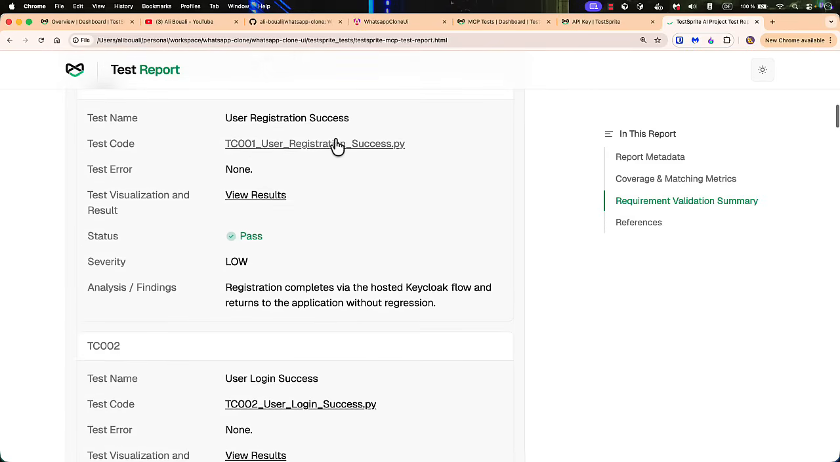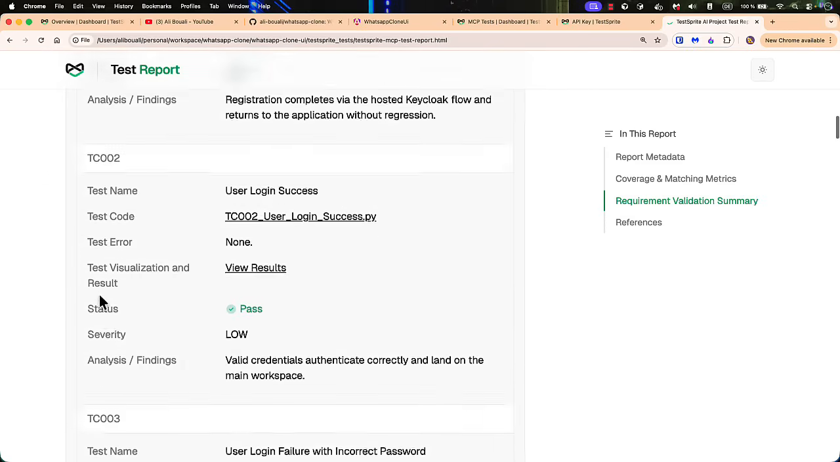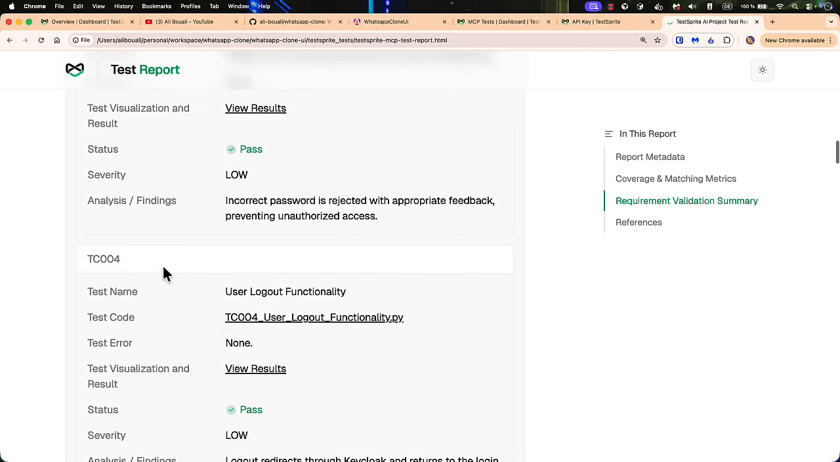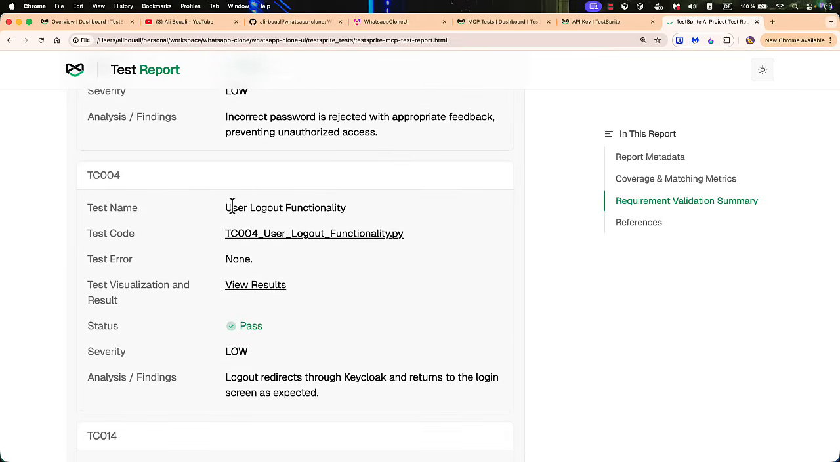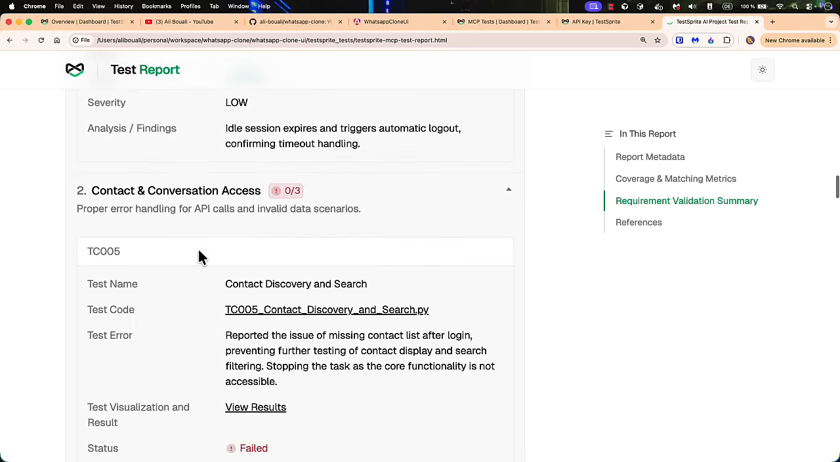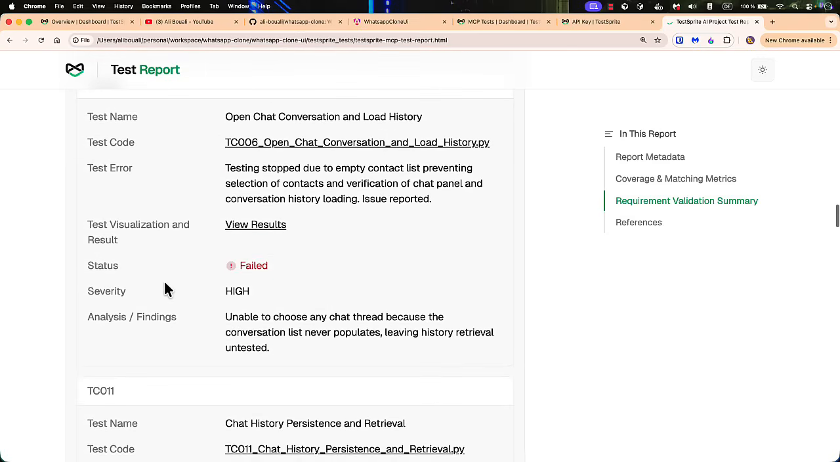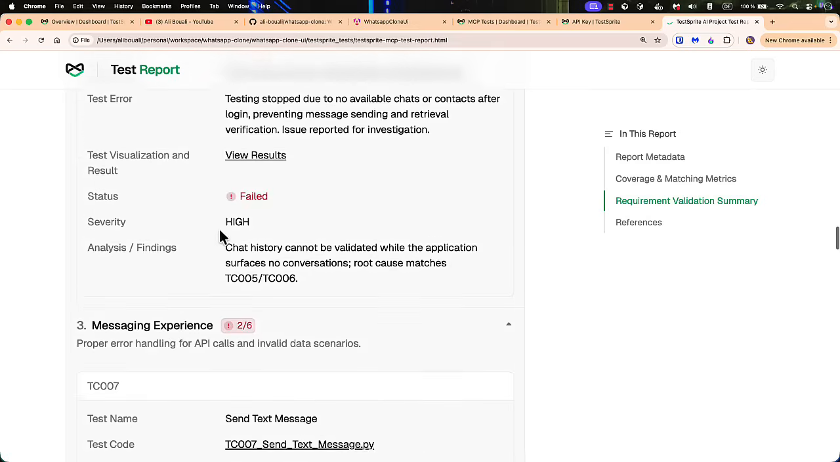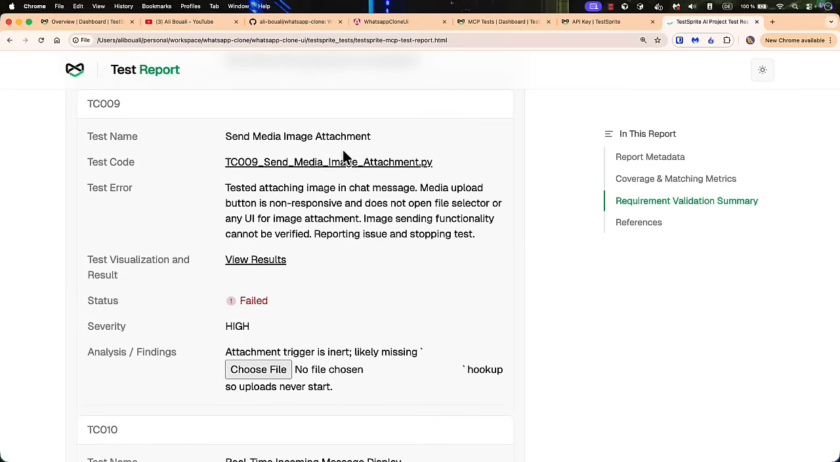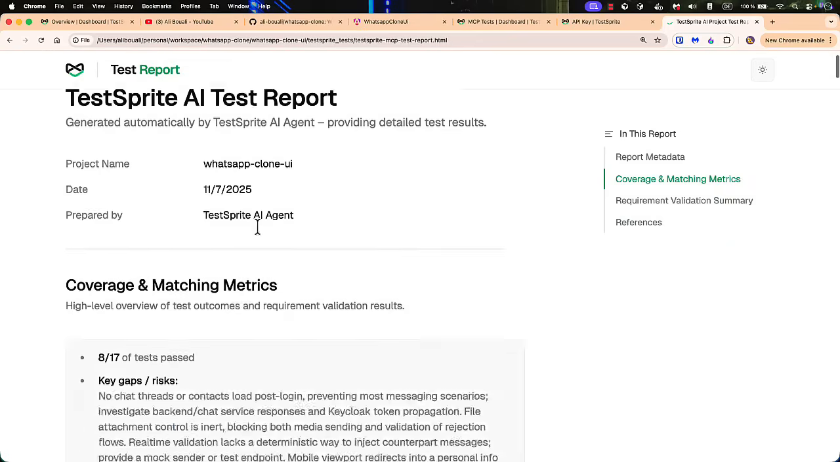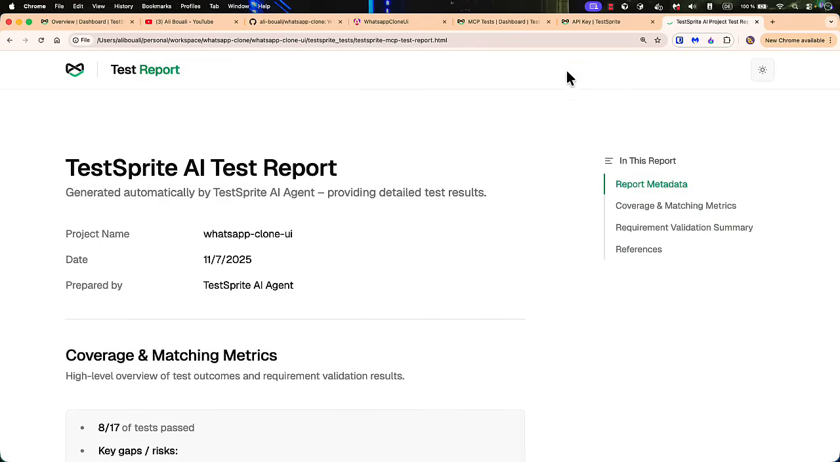So for example, user registration success, user login success, login failure, it was also successful, logout functionality, and where the issue started. So contact discovery and search. We have also chat, open conversation, and so on and so forth. So here we have this one.